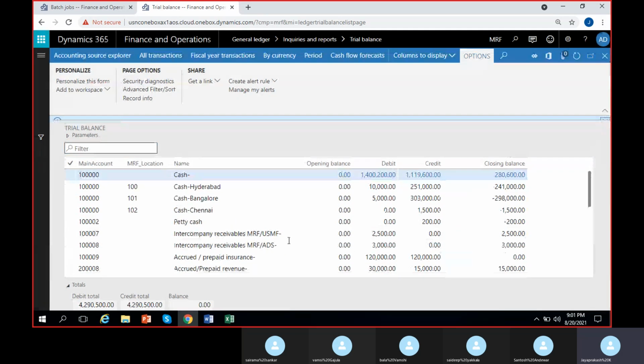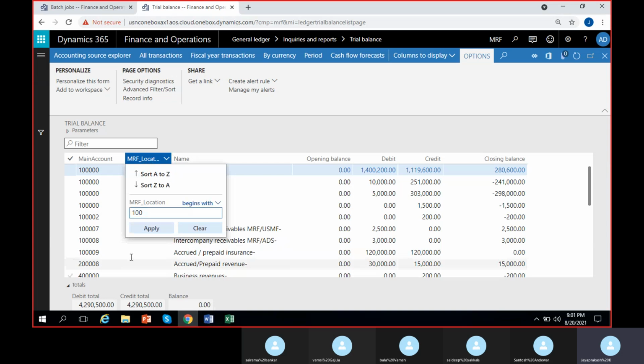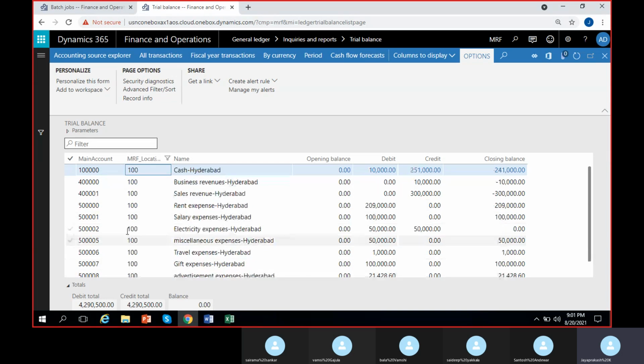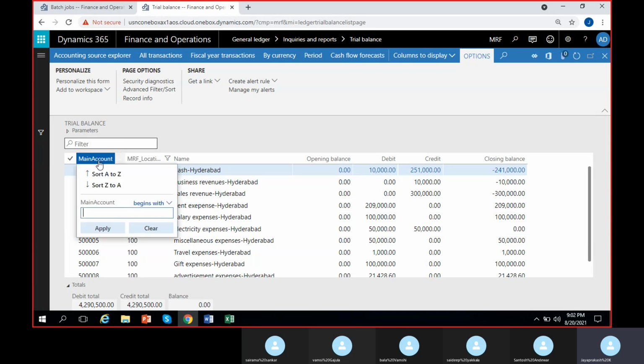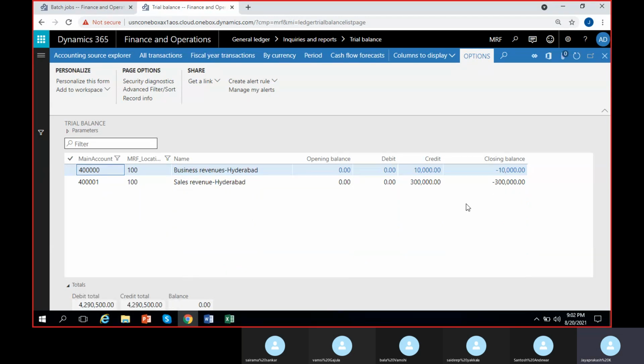So I can see the balances here. Cash, Hyderabad, Bangalore, Chennai, all. So if you want only for Hyderabad location, our Hyderabad location is 100, right? Okay, I'll apply. These are the balances for all Hyderabad location. If you want specifically the revenues that are earned through Hyderabad location, go for revenue, starts with 4 series. So these are the revenues.